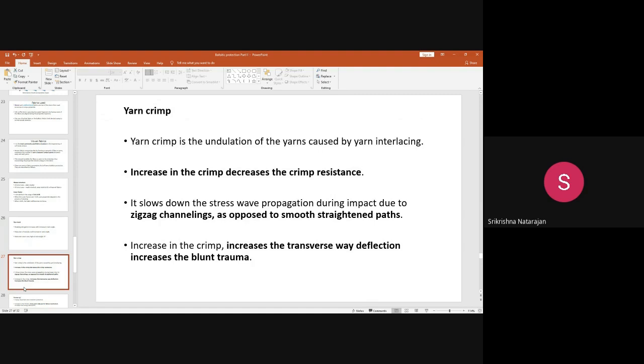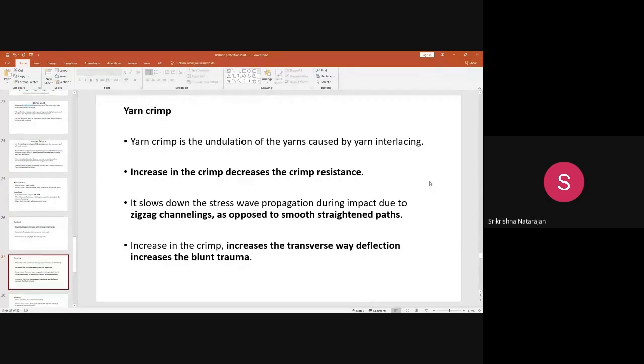Why? Because in the crimp structure there will be a sort of waviness. This waviness reduces the stress wave propagation. In the crimped structure, if you observe, there will be a zigzag form. This will lead to very little stress wave propagation.